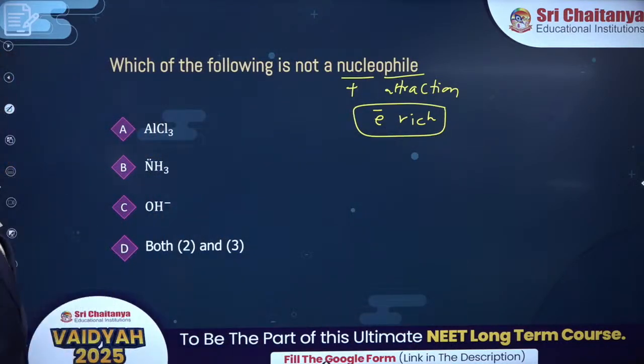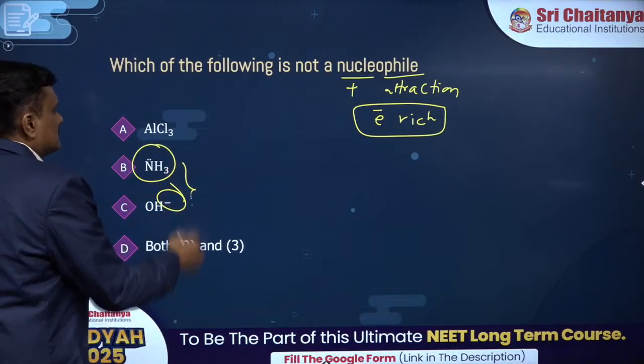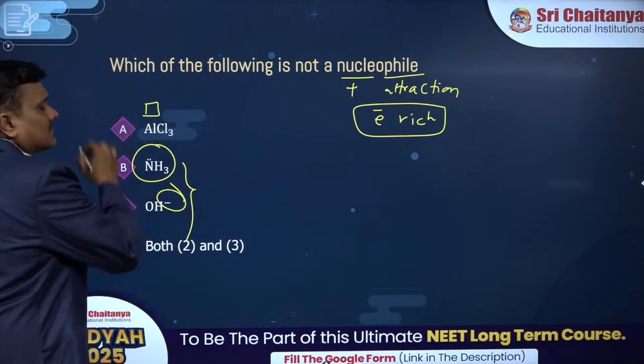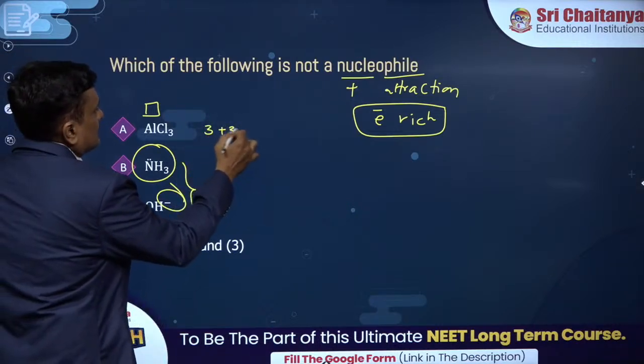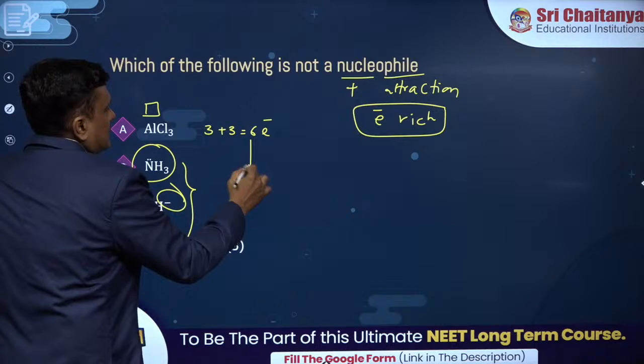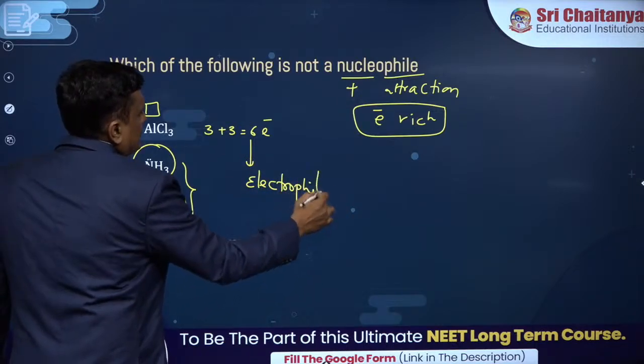Should be a nucleophile. You can see ammonia has a lone pair, OH minus has a lone pair, both make sense. But you know AlCl3 has an empty orbital, isn't it? It has only 6 electrons in the valence shell, hence is regarded as electron loving, electrophilic.